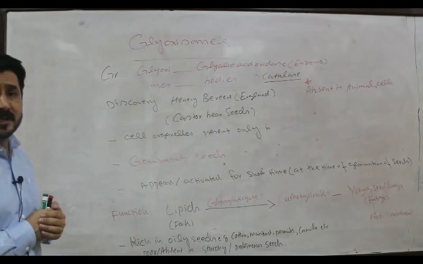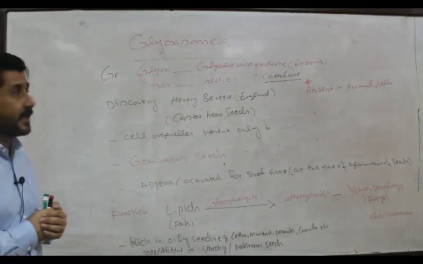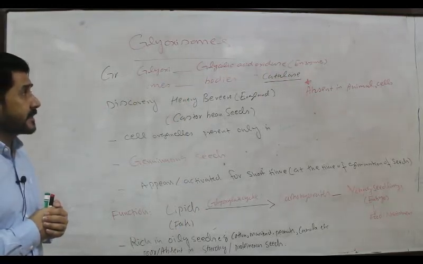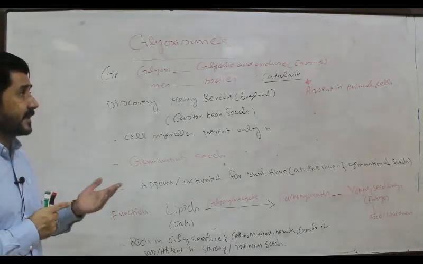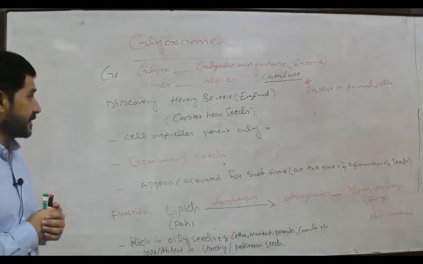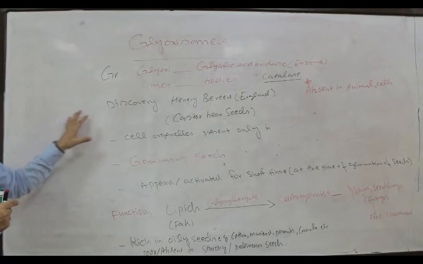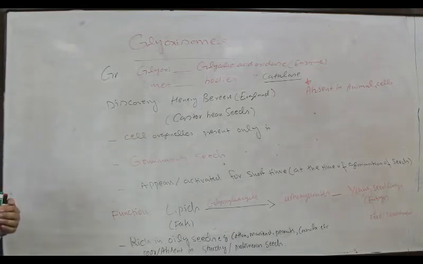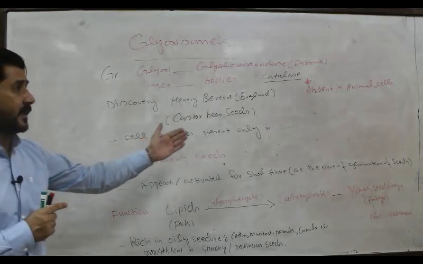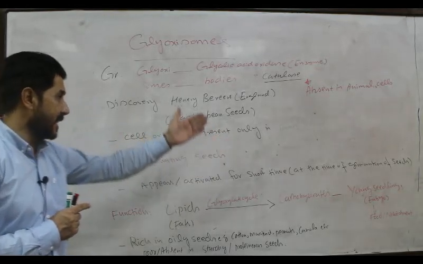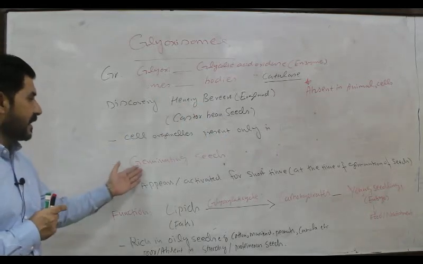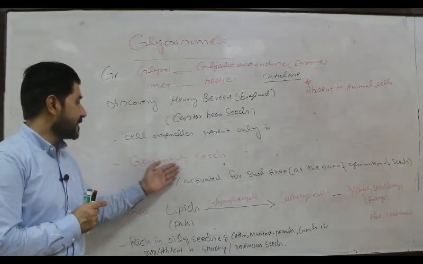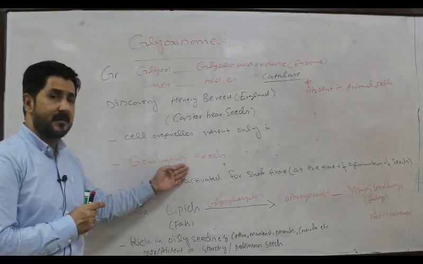So these are the organelles in plants containing glycolic acid oxidase enzyme, besides which catalase is also present. They were discovered by Henry Beevers of England for the first time in the endosperm of the castor bean seed. They are present at the time of germination of seeds for a short period of time.